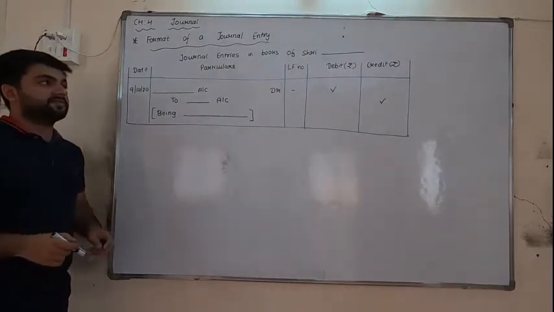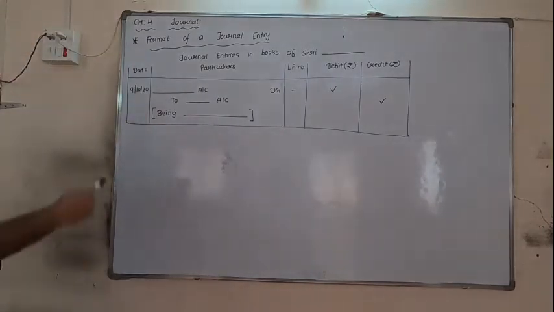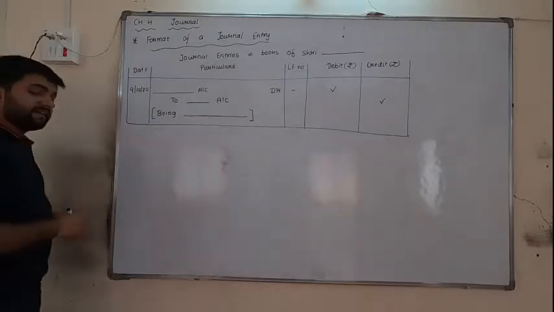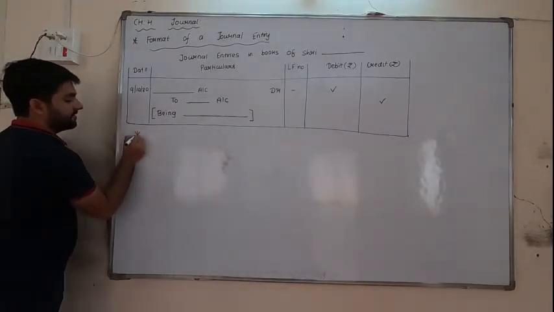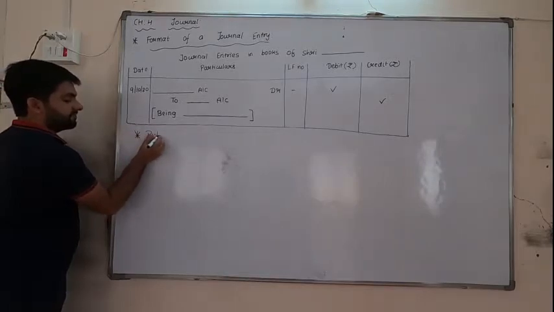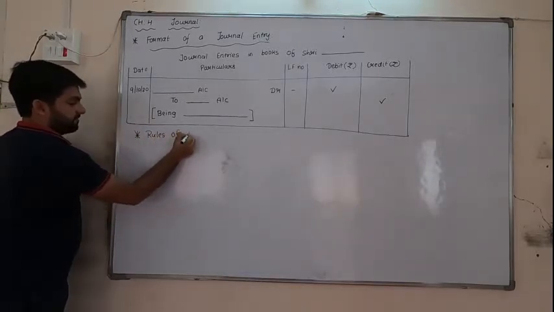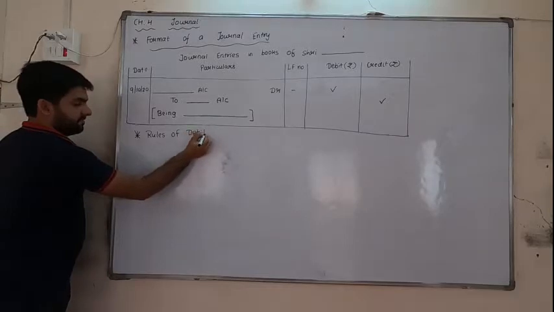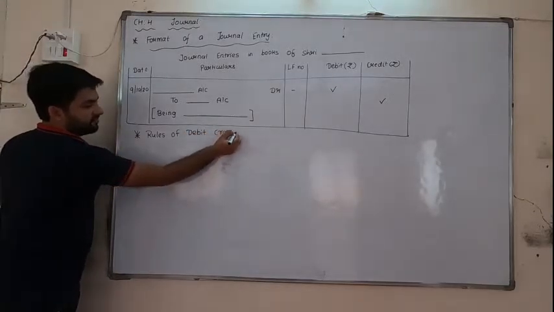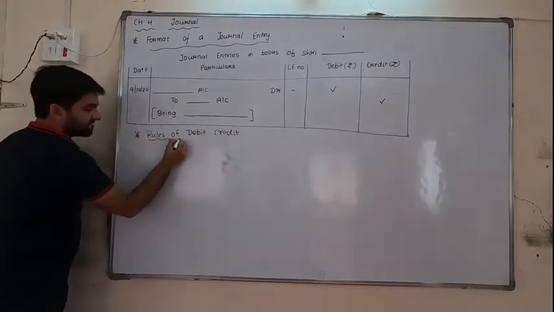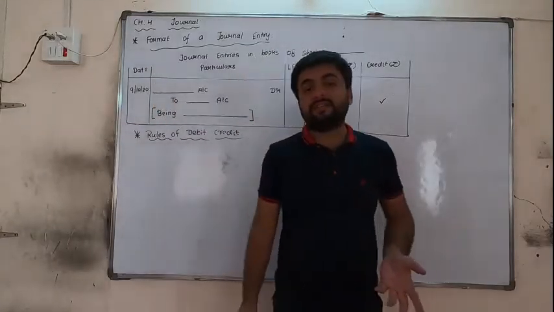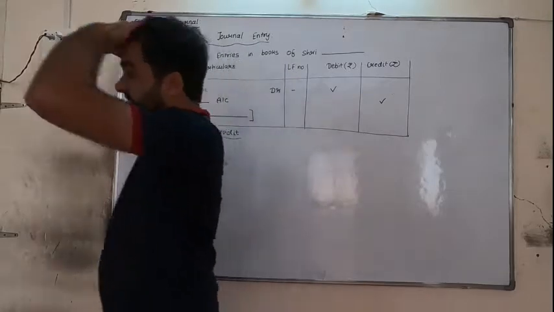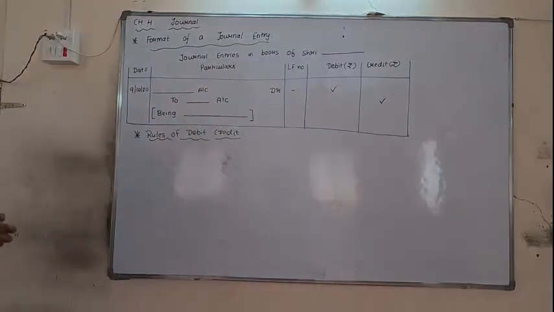Okay friends, so this is the simple format. Write it down, everyone. After that, again for our remembering, we will write the rules of debit and credit, so that everyone will remember. Let us remember these rules of debit and credit, because this is the first step. If you don't know the rules of debit and credit, then how will we decide which account is to be debited or which is to be credited? So, rules of debit credit.